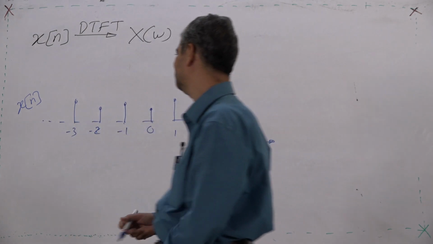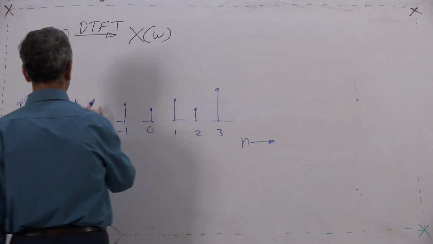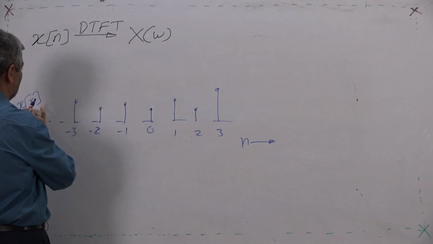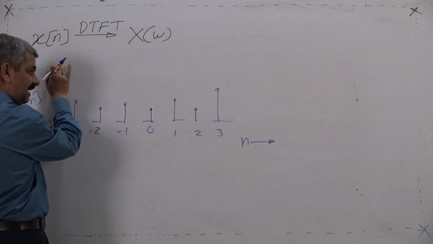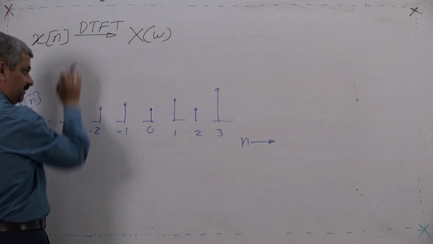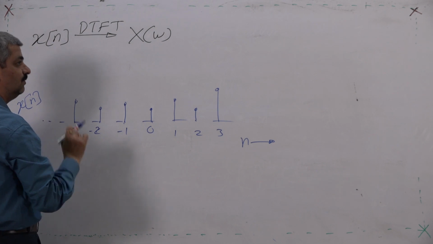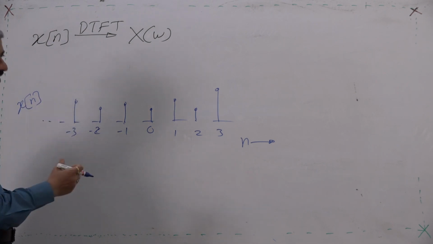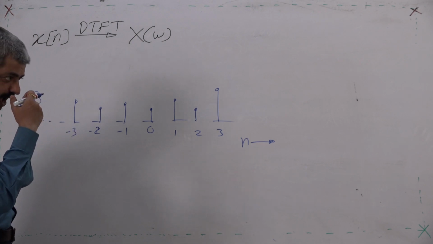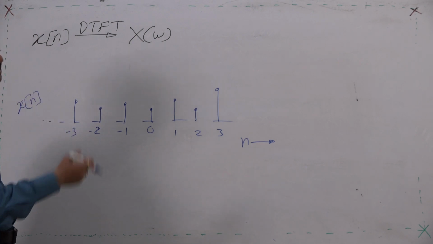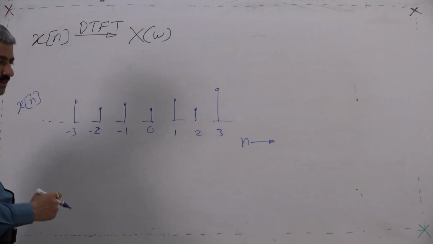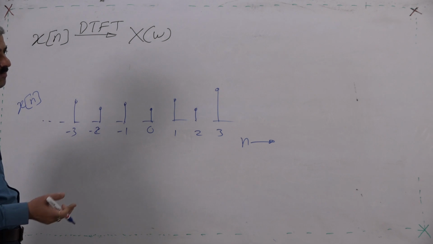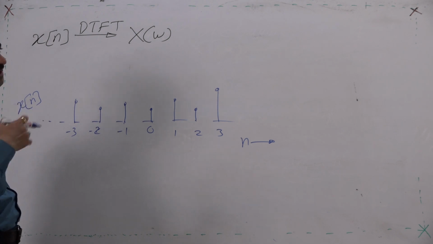Only thing is that x[n] can be one dimensional or two dimensional. If x[n] is two dimensional, you can say that xr[n] and xi[n] are two different sequences which combine to give x[n]. That means xr[0] and xi[0] taken together correspond to x[0], so it is a point in the 2D plane.